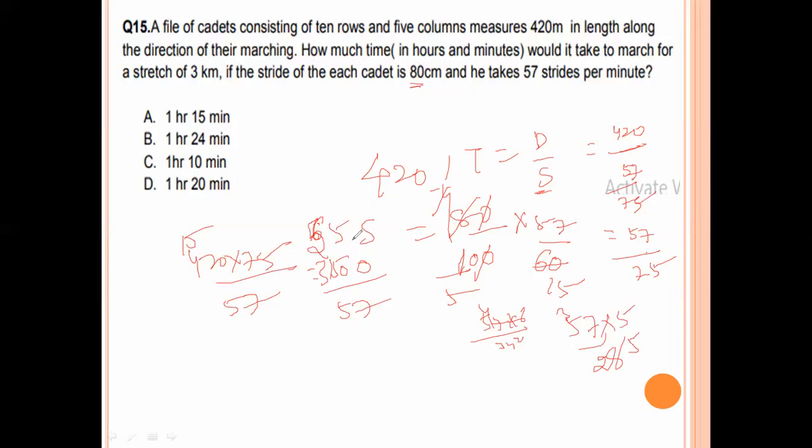So once again, here we observe the speed, and we get approximately 1 hour 15 minutes.